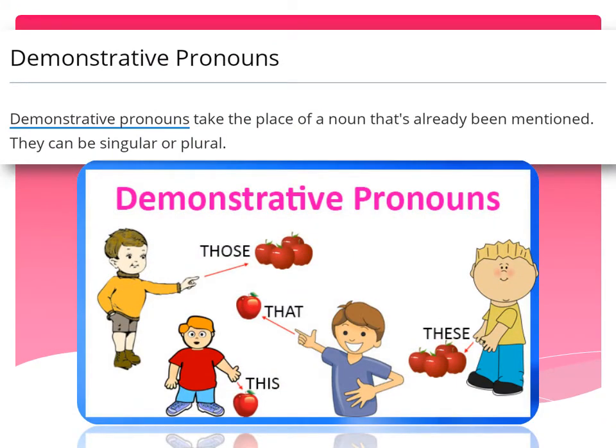Another type is demonstrative pronouns. Demonstrative pronouns take the place of a noun that has already been mentioned. They can be singular or plural. So through demonstrative pronouns, we show the position of those nouns that are already mentioned. In singular demonstrative pronouns, we use this and that, and plural demonstrative pronouns include these and those.